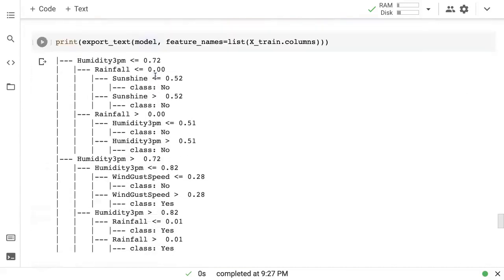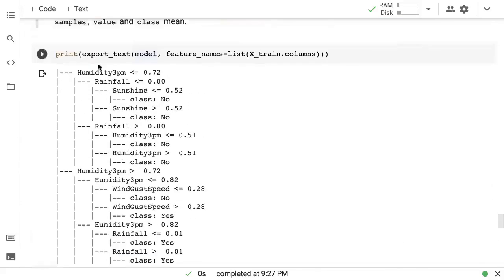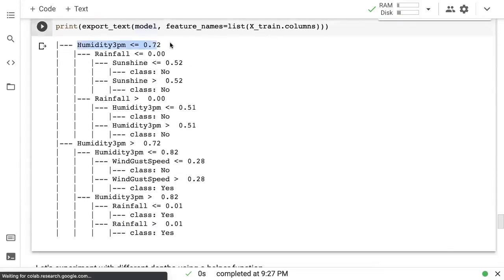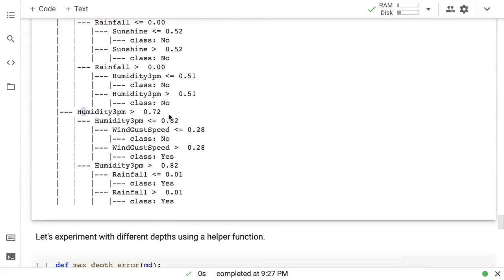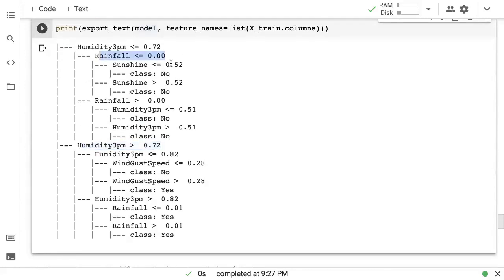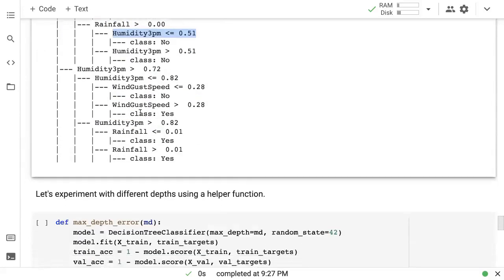And once again, we can also look at it as a textual tree. So here you can see the same thing, humidity less than 0.72 and humidity greater than 0.72. And then you check the rainfall. And based on the rainfall value, you either check sunshine or you check humidity once again, and it returns yes and no. Okay.